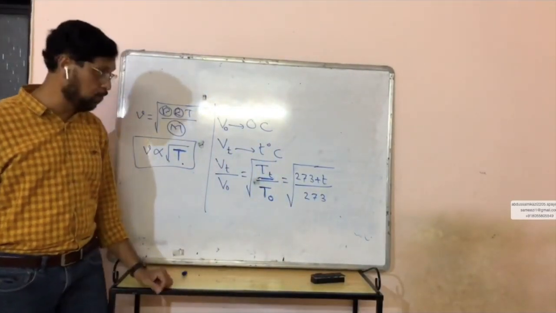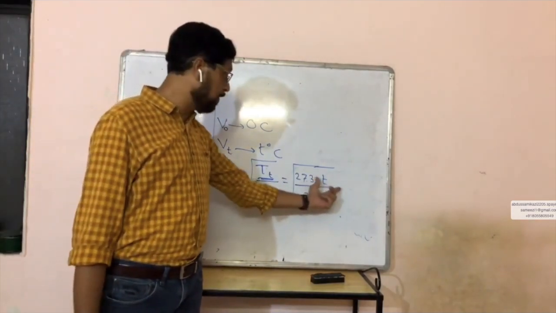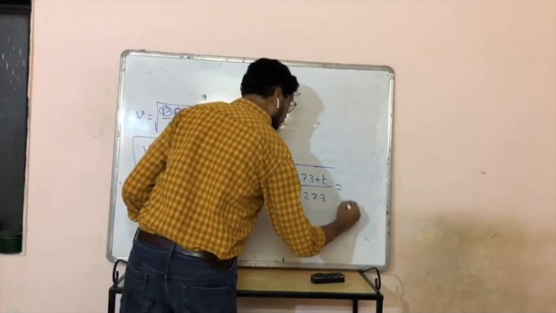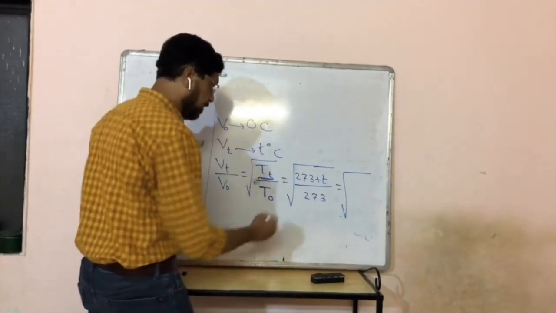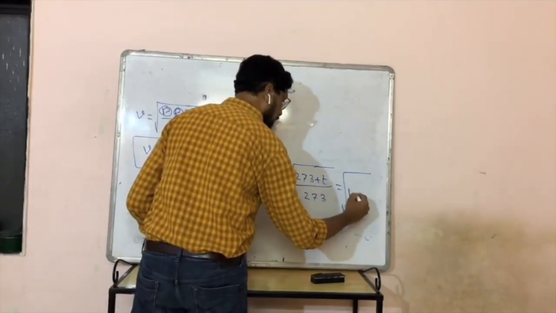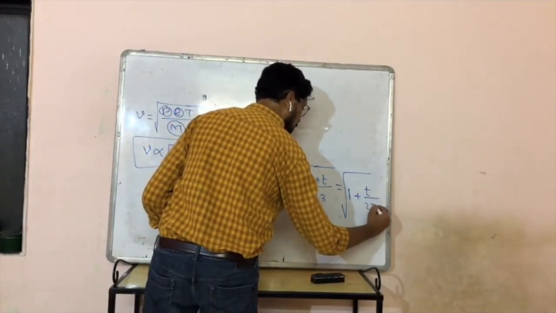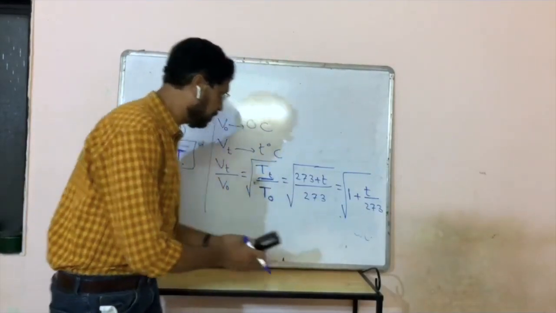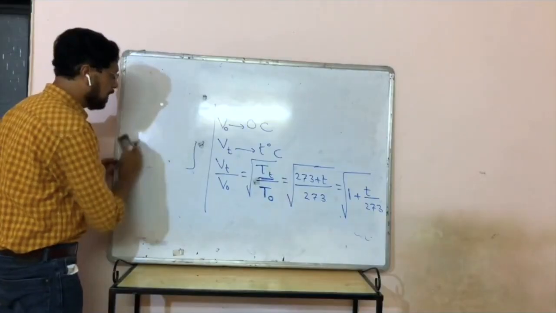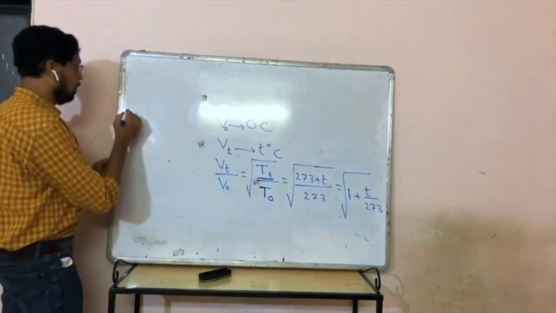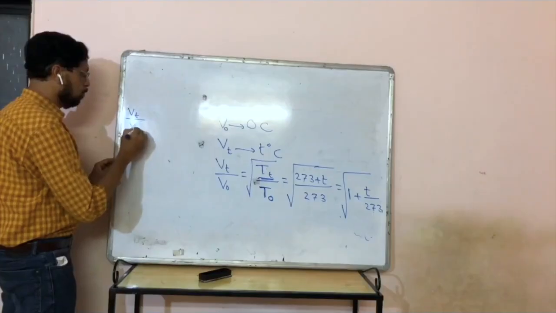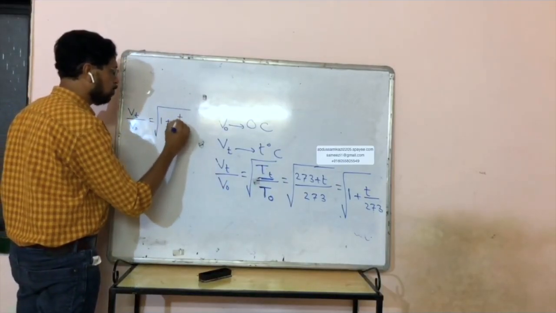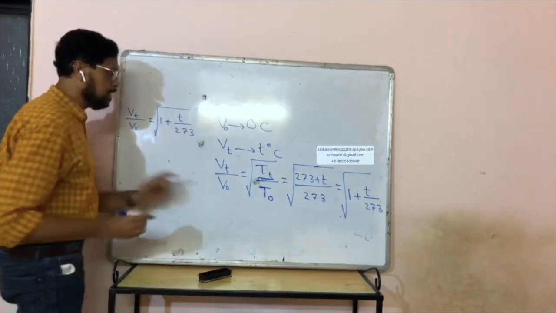So Vt upon V0 is equal to under root 273 plus T upon 273, or this can be written as under root, if you split it, 273 upon 273 is 1 plus T upon 273. So from here, Vt upon V0 is equal to under root 1 plus T upon 273.